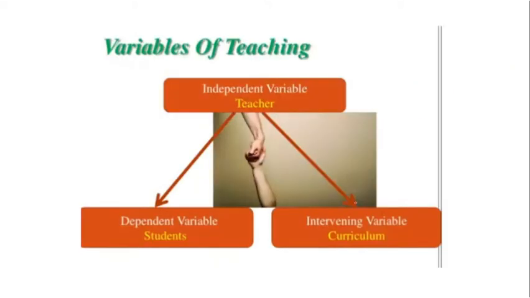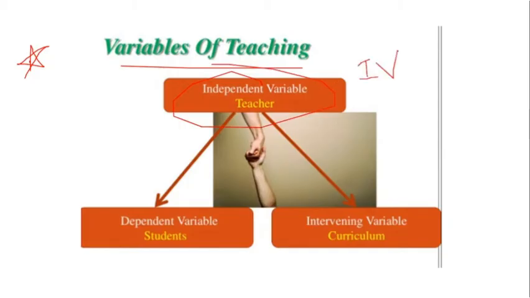Yes, now going ahead is variables. Now yes, there is also one question regarding variables. Based on that, I have just made this slide: the teacher, the student, and the curriculum. This is a tripolar process. We learned this, okay, tripolar. In that, the teacher is an independent variable, whose effect we can see on the dependent variable. Okay, the dependent variable here stands as the student.